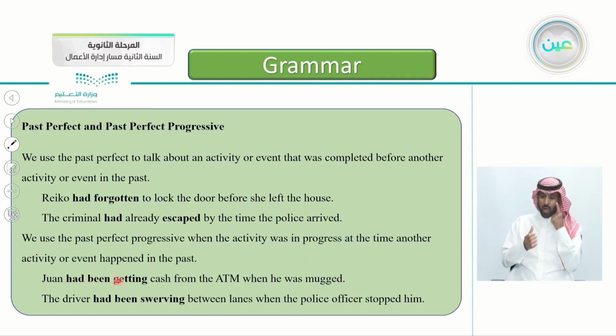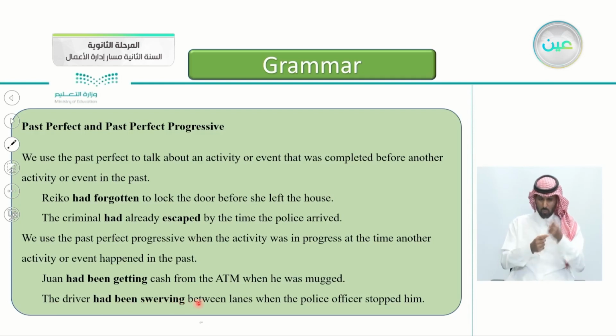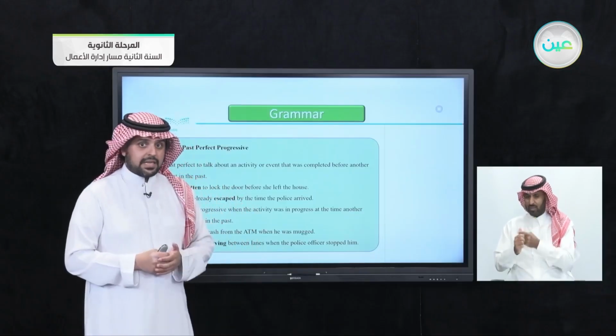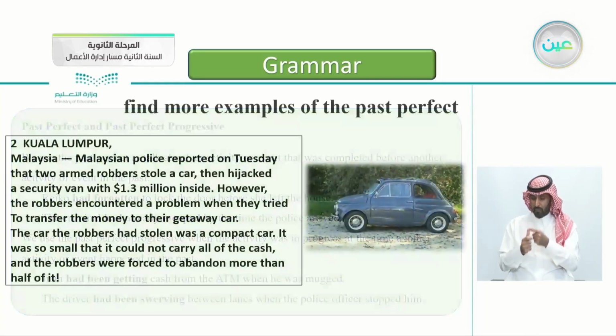One had been getting cash from the ATM when, the word "when" is the connection here, he was mugged. Another example here: the driver had been swerving between lanes. This is in progress; this took time. Between lanes when, this is the connecting word, the police officer stopped him. We use the past tense in the other event, when the police officer stopped him.